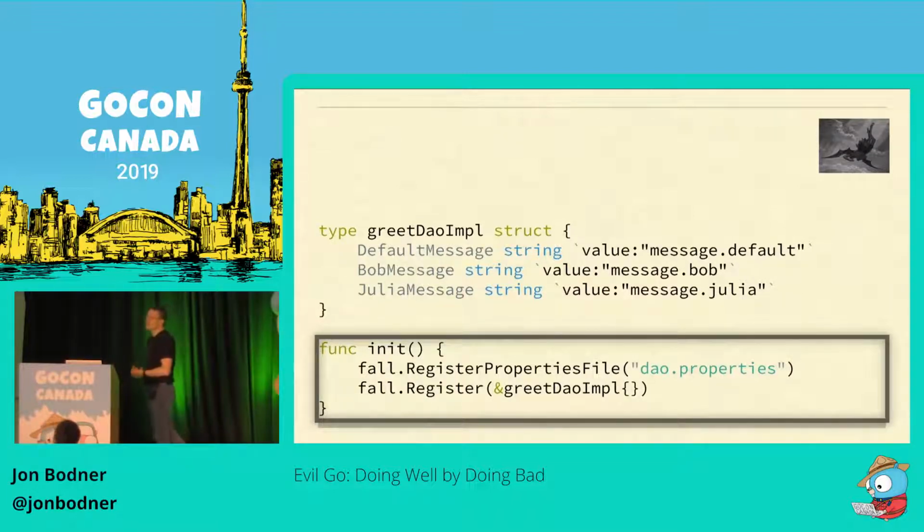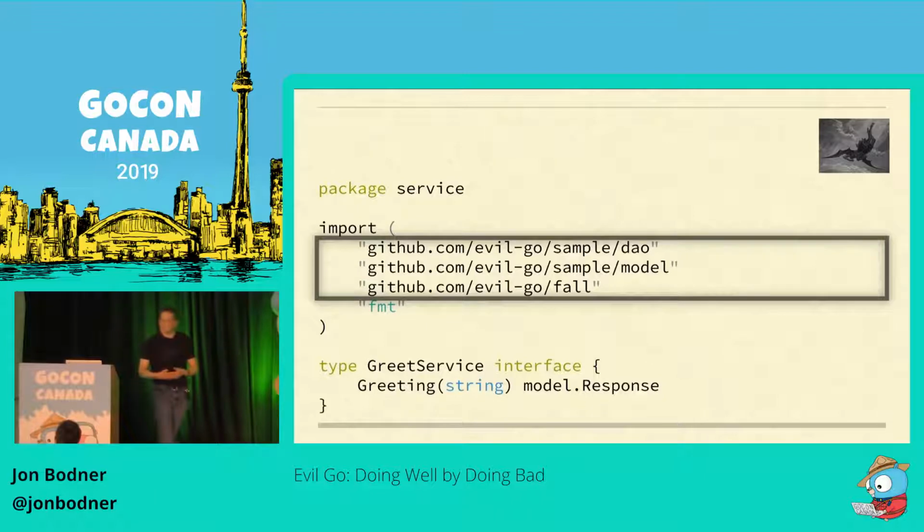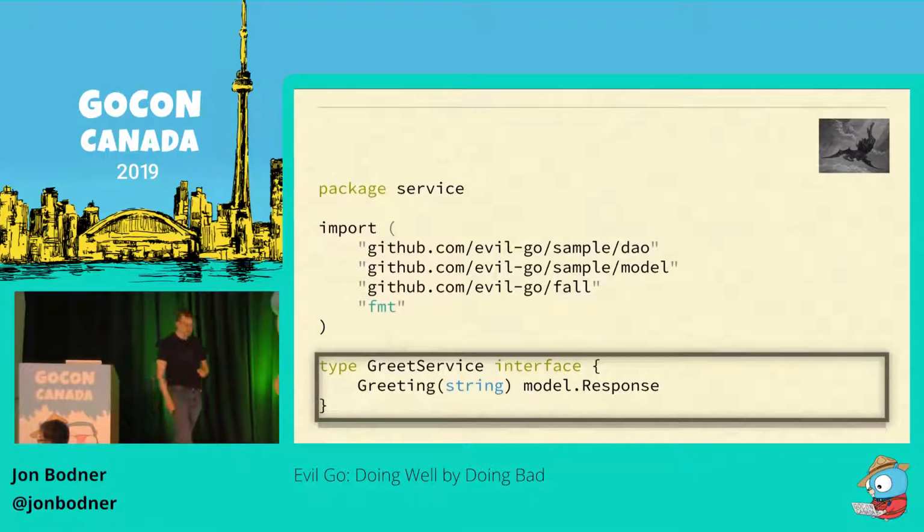So in the service layer, we import our DAO layer because you have to access the interface that was defined there. You have to import a model package we haven't seen yet, but we'll store our data types over there. And it will import fall because, like all good frameworks, it forces itself everywhere. We also define an interface for the service to expose to the web layer. Again, no errors are going to be returned.